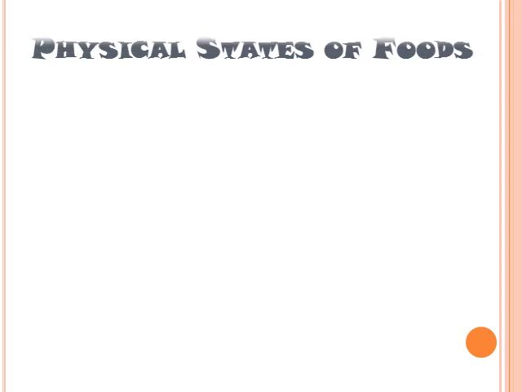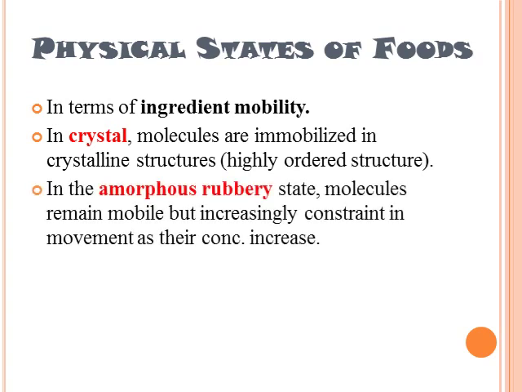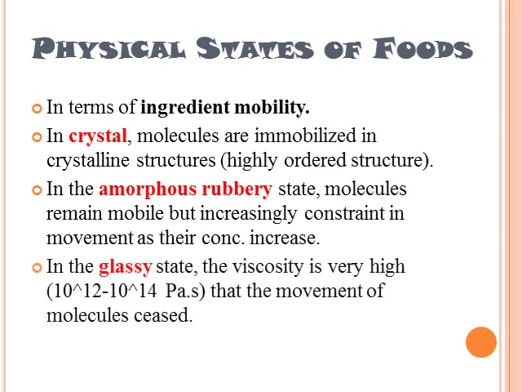Physical states of food are defined from the ingredient mobility. In crystal, molecules are immobilized in a crystalline structure or highly ordered structure. In the amorphous rubbery state, molecules remain mobile but increasingly constrained in movement as their concentration increases. In the glassy state, the viscosity is very high that the movement of molecules is restricted.